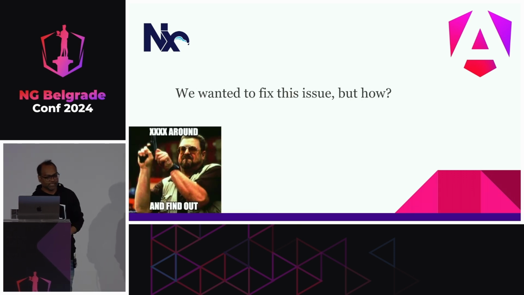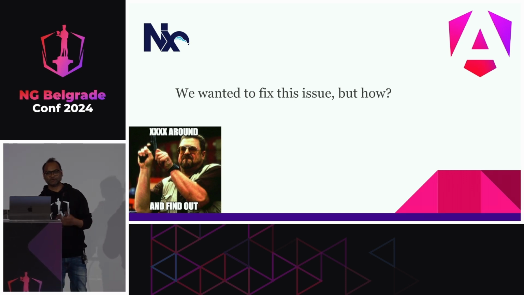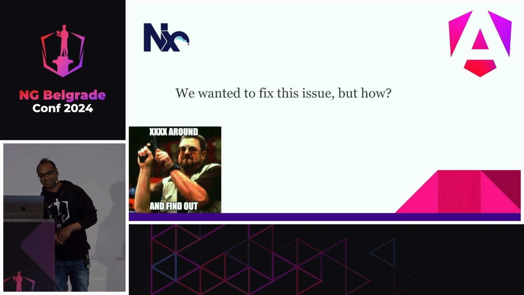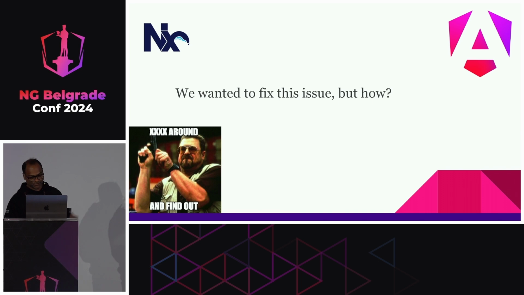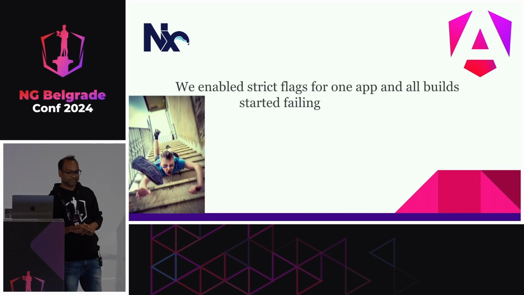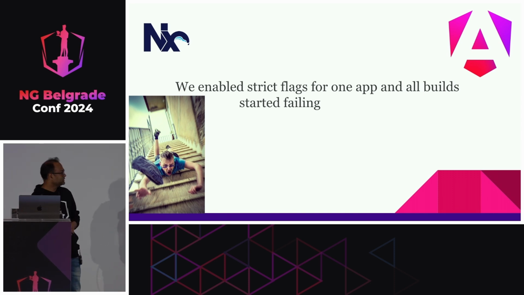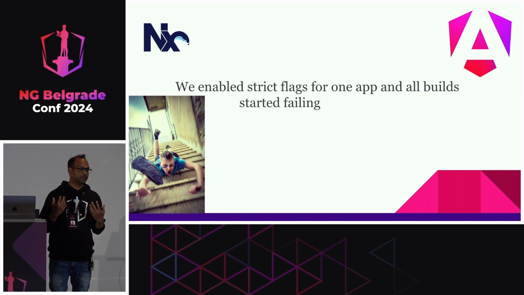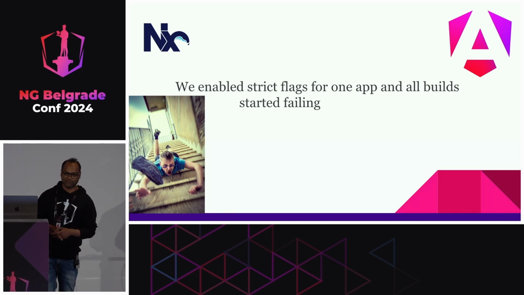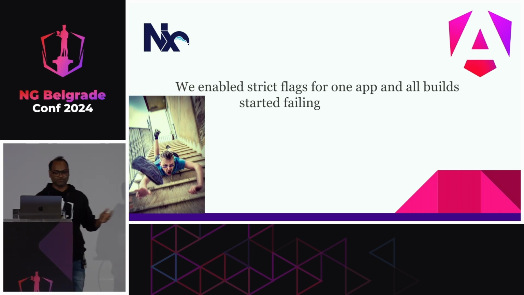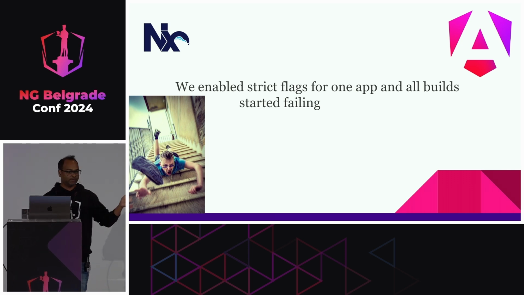So we decided, okay, let's fix this issue, but how? Of course, as most developers do, I tried a Google search, and nothing came up. So I decided to go around and see what I could figure out. The first thing I tried, as we are part of the platform team, we of course cannot touch the application teams. We don't want to force this on them. So I started enabling the strict flag for one of our apps, the platform team apps. And of course, everything started failing. Even libraries started failing because we realized that you cannot start from top to bottom. You have to go bottom to top when enabling the strict flag.